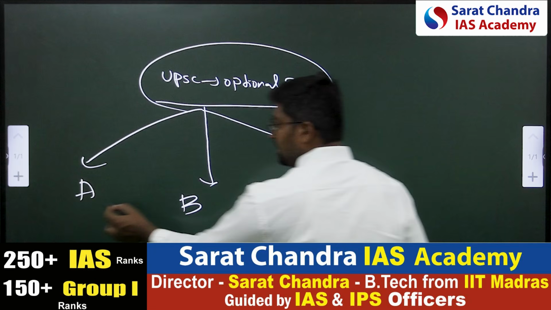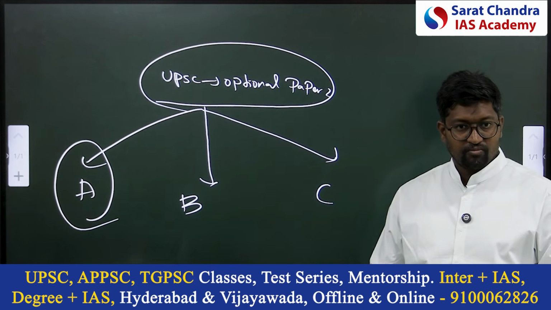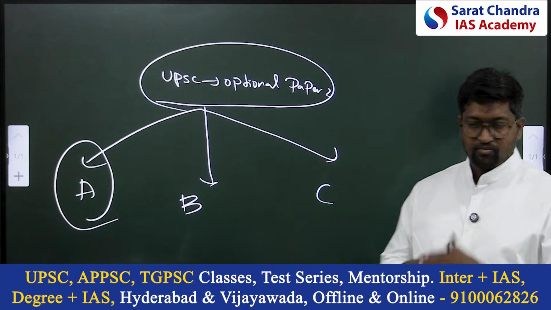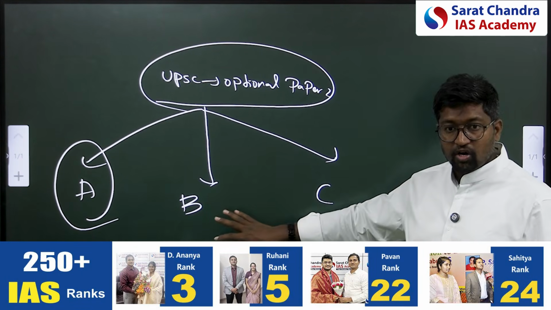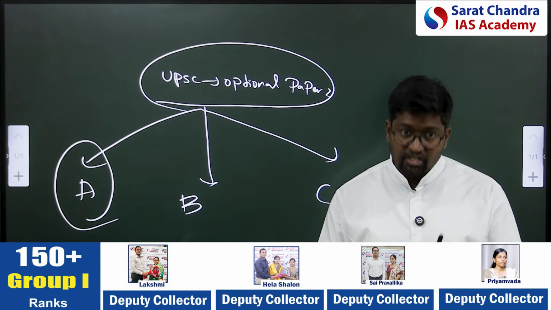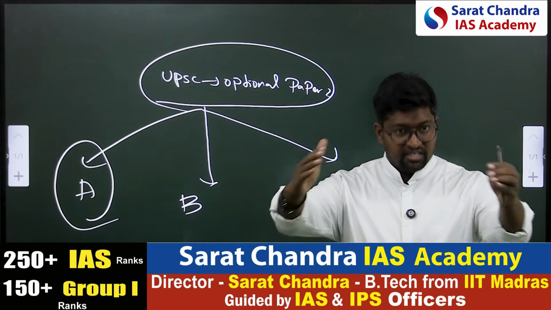A section will introduce you to the society called India. So you are familiarizing yourself with a society called India. That will be discussed in A. B section will be talking about the institutions which existed in India, the structure which existed in India. First you will be introduced, then you will understand the structure.